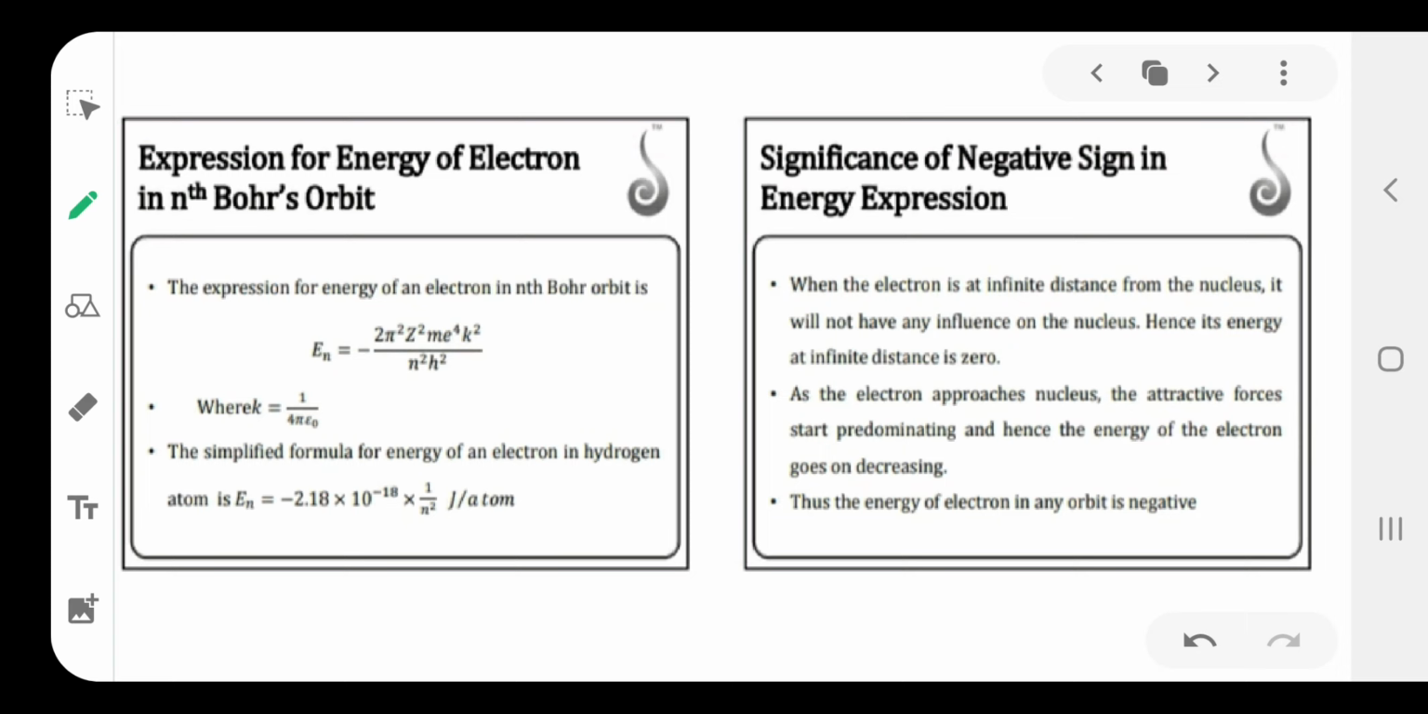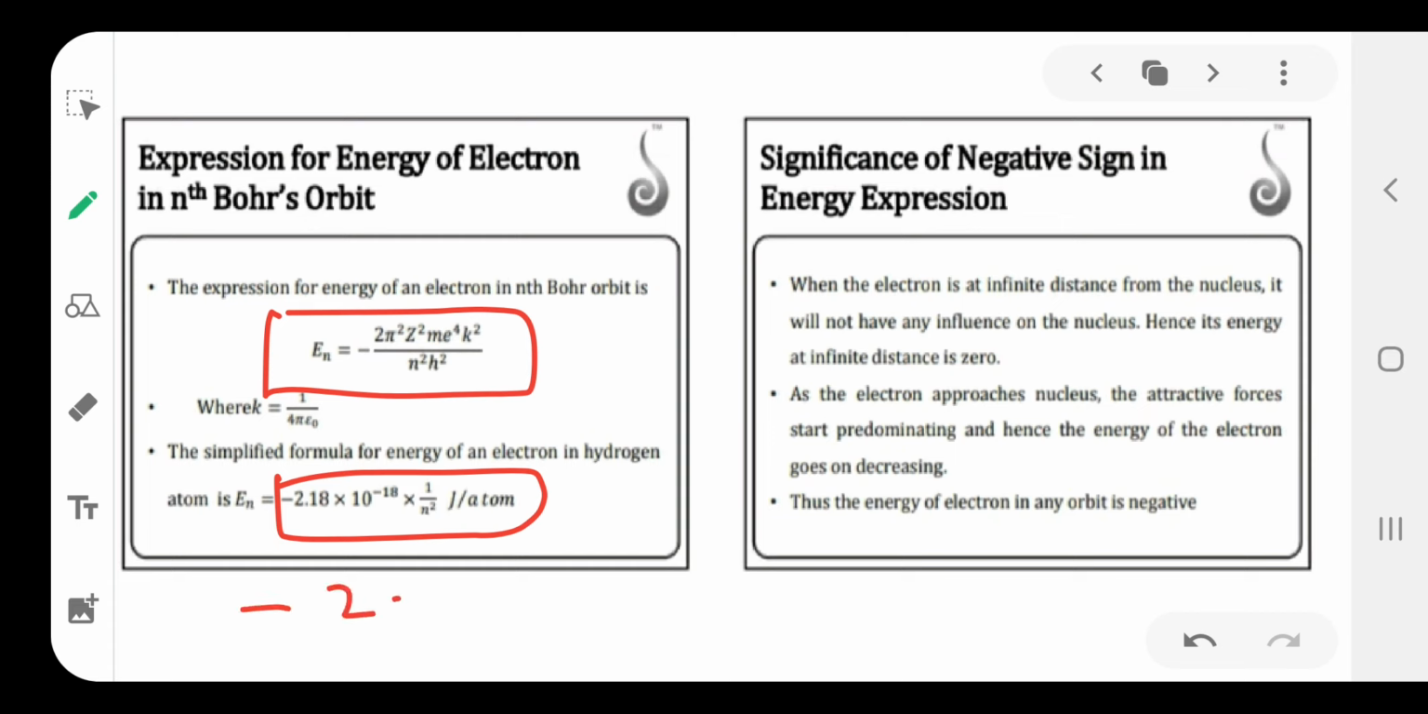The next one is the energy of an electron in the Bohr orbit, calculated by the formula E is equal to minus 2 pi square Z square m e power 4 k square by n square h square. This is the energy of the electron in joule per atom: minus 2.18 into 10 power minus 18 Z square by n square joule per atom. This is the energy of the electron.